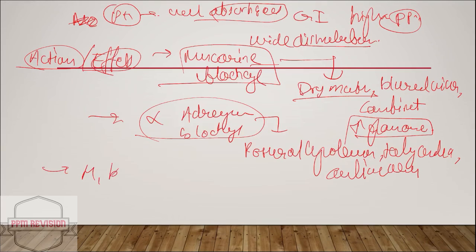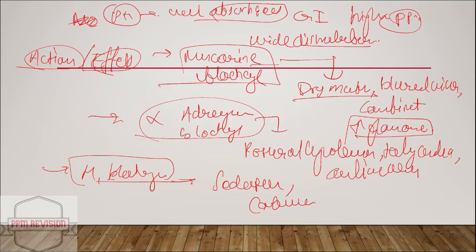Now it acts on H1 blockade as well. In case of H1 blockade, it can result in sedation as well as confusion. And this TCA also lowers the seizure threshold.